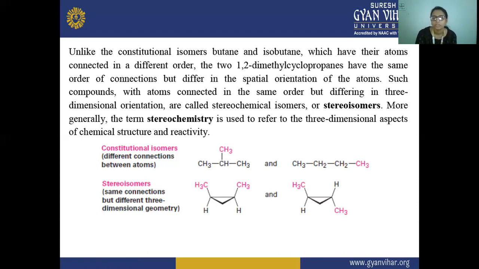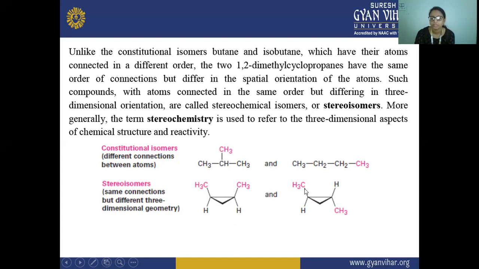Here this CH3 is on this side, and this CH3 is on this side. When the CH3 groups are on the same side, that is the cis isomer, and when they are on different sides, that is the trans isomer.